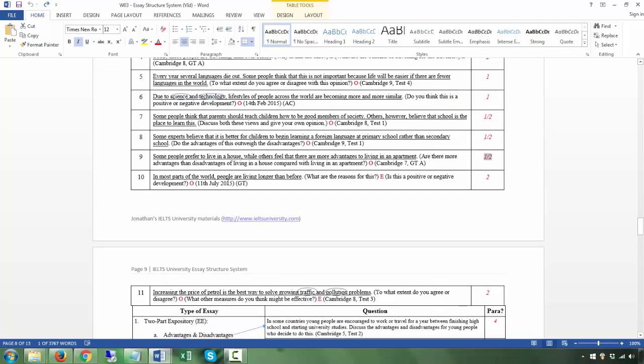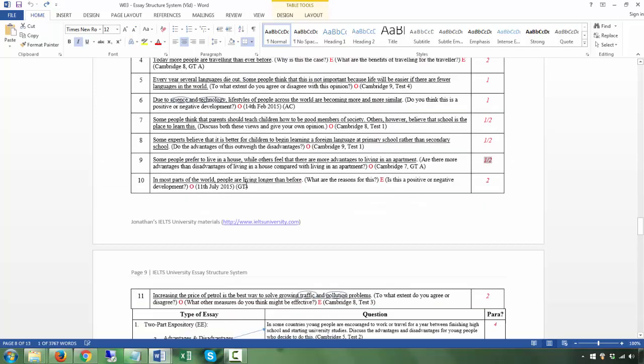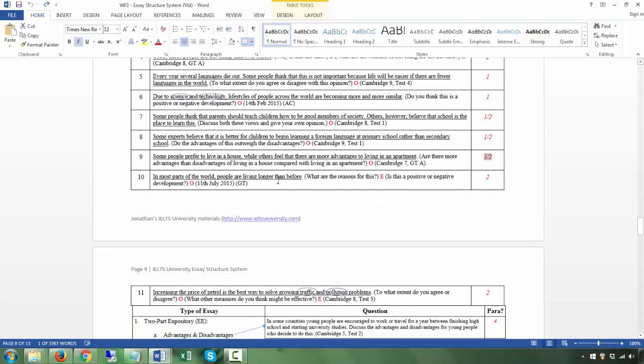Is this a positive or negative development? The question, the Q, there are two. Sorry, that was the topic. This is the T, the topic. There are two Qs, two questions: 1, 2. Okay, so it's 2.